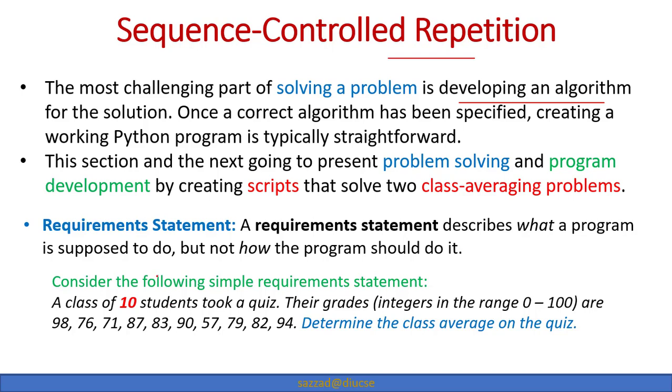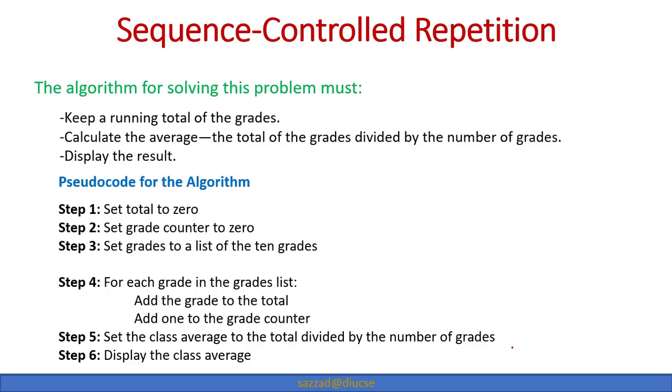So consider the following simple requirement statement: a class of 10 students took a quiz. Their grades, integers in the range from 0 to 100, are supposed to be the following. Given the grades of 10 students, determine the class average on the quiz. So now our task is to determine the average of the quiz of 10 students. Let us first of all conceptualize this problem.